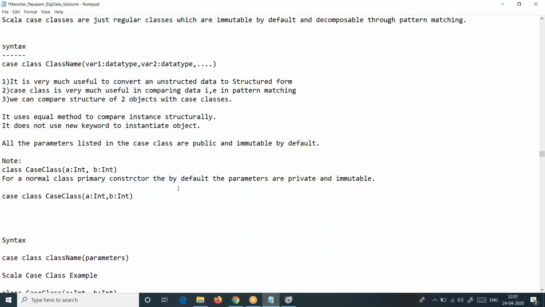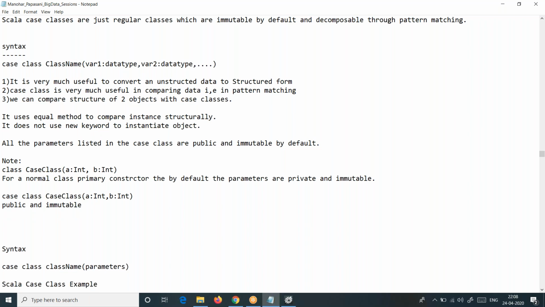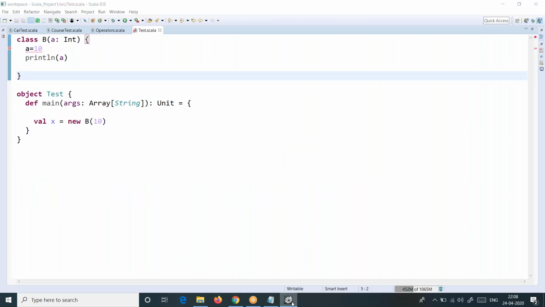What is the visibility of these parameters and what is the accessibility of these parameters? Means can we modify them or not? Tell me. It's very clearly saying it. They are public. These parameters are public and immutable. True. Let us test it now. Let us take a small example. So we'll just take a small case class.